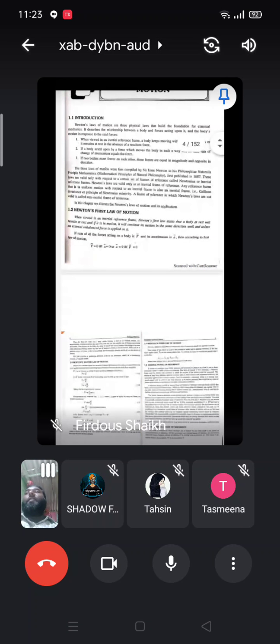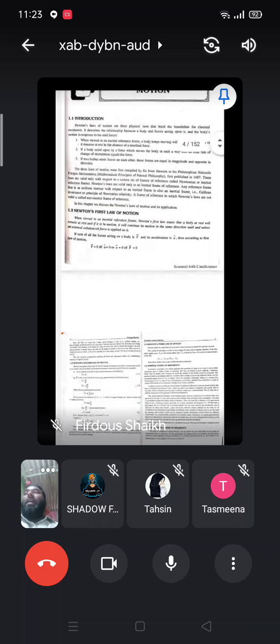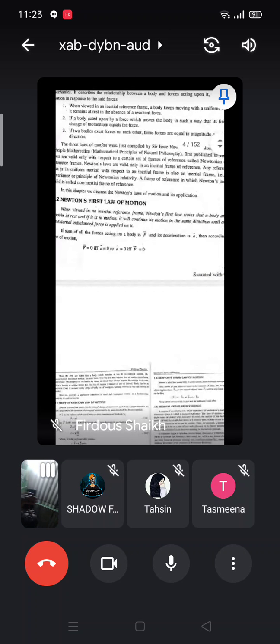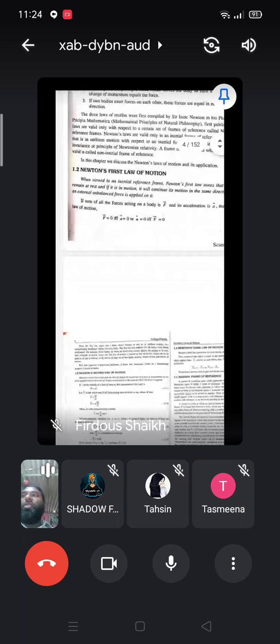If the sum of all the forces acting on the body is F bar and its acceleration is A bar, then according to the first law of motion, F bar is equal to 0 if A bar is equal to 0. You can see here, if and only if A bar is equal to 0, F bar is equal to 0. That is Newton's first law of motion.